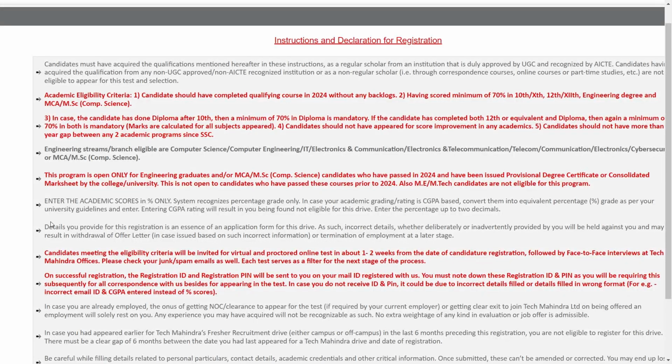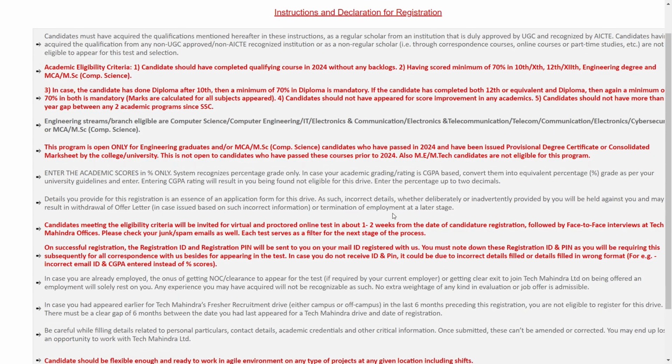Here they have also mentioned some important things: the detail you provide for this registration is the essence of an application form for this drive. In case you have provided incorrect details, they can withdraw your offer letter later, even after hiring successfully. They can also terminate you if they find any of your details incorrect or misspelled.